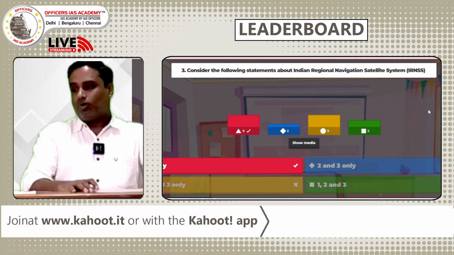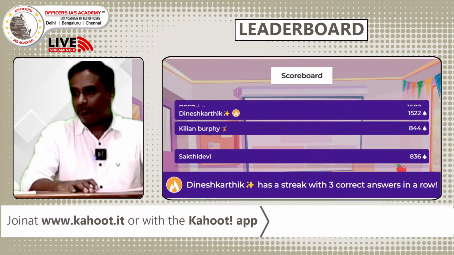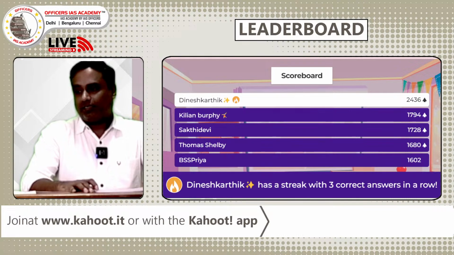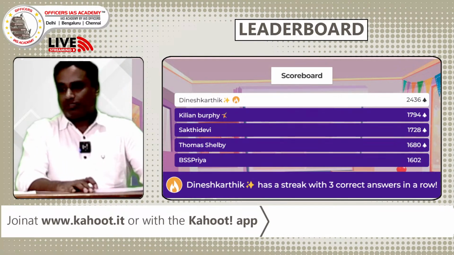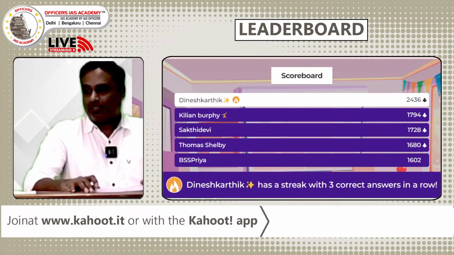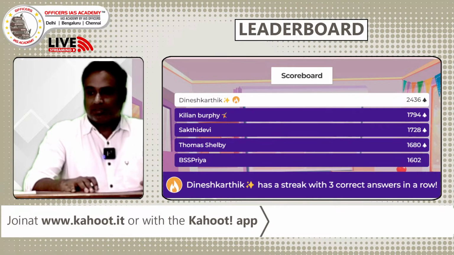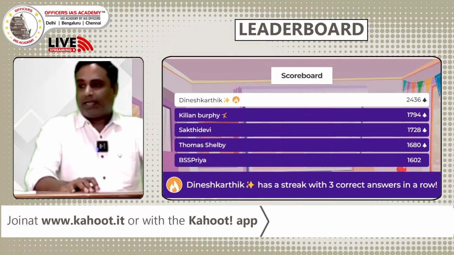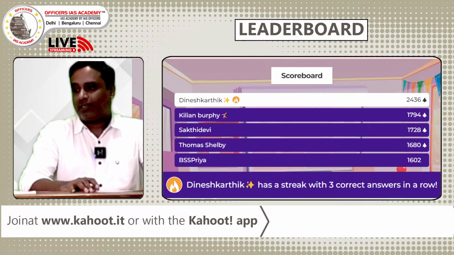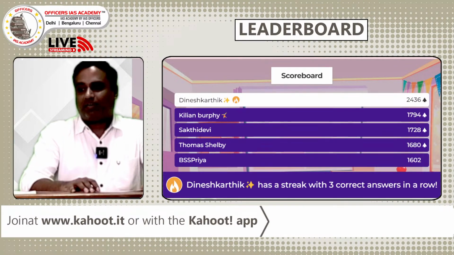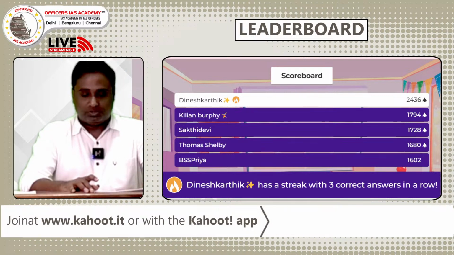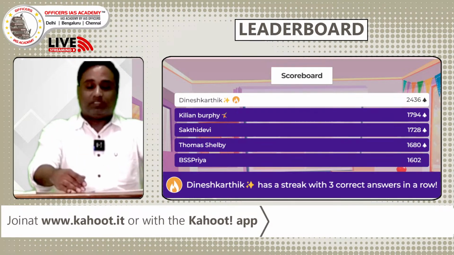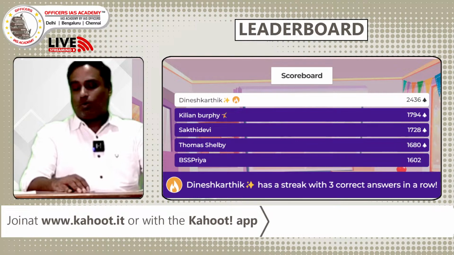We look at the leaderboard to see what changes happen after this third question. Dinesh Karthik has now climbed to the first position. Glenn Burby entered the list as second, Sakti Devi third, Thomas Selby entered the top 5, plus Priya is fifth, and Dinesh Karthik rose 3 positions. He has continuously given 3 answers, and the mark difference between first and second is more than 700, about one question's difference, but it's possible to catch up. There are double point questions, right? So I'll go to question number 4.